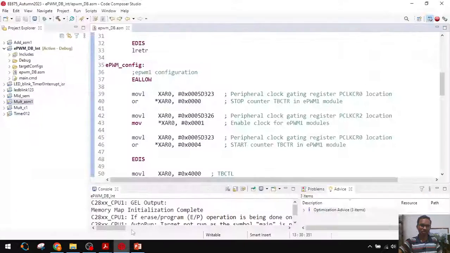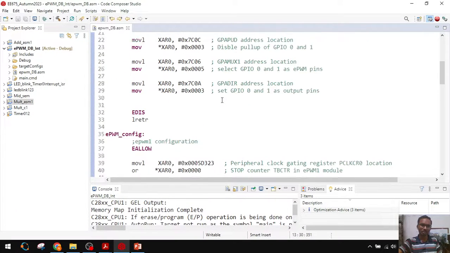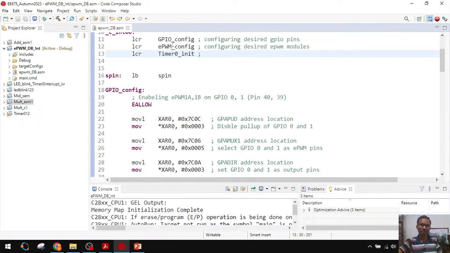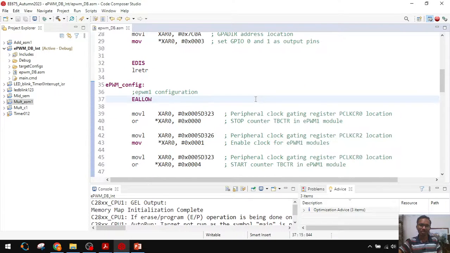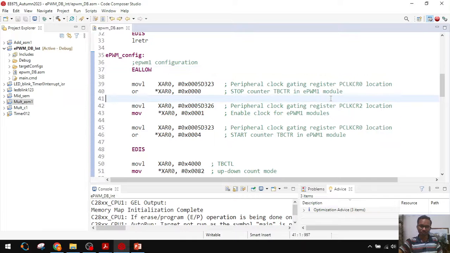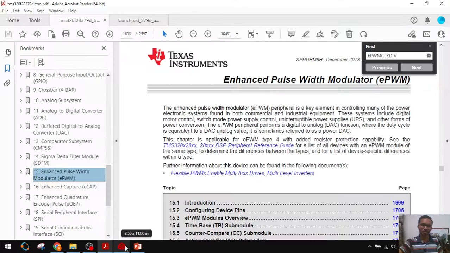Okay, next, in ePWM configuration, the second one is ePWM configuration. Before that, we have to enable the ePWM module clock. Before doing that, we have to stop the time base counter.